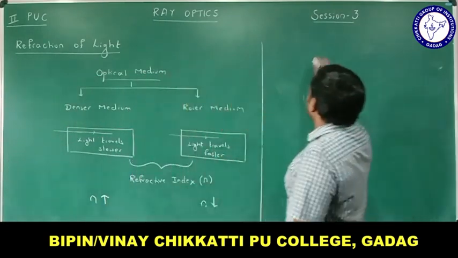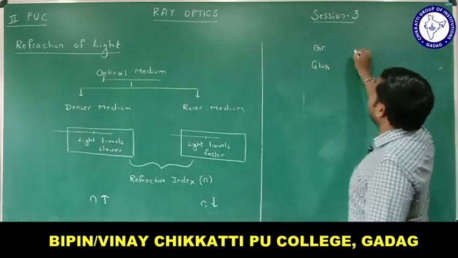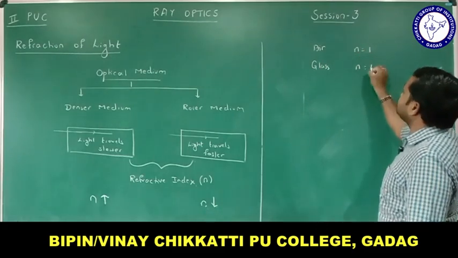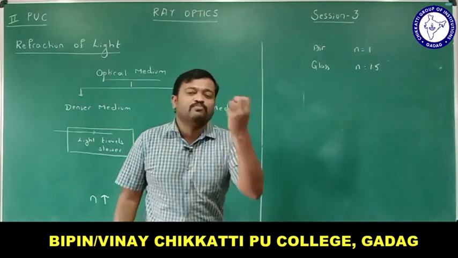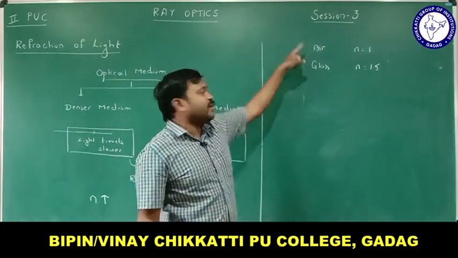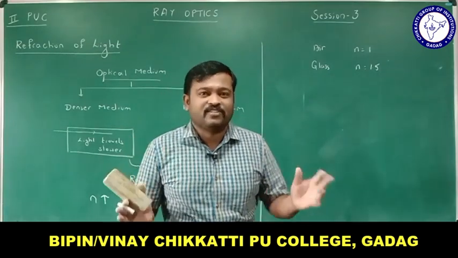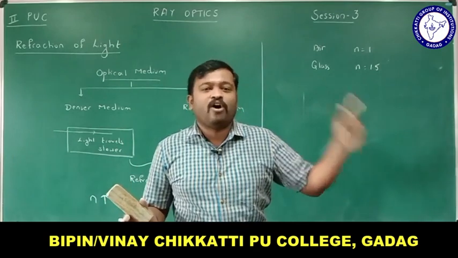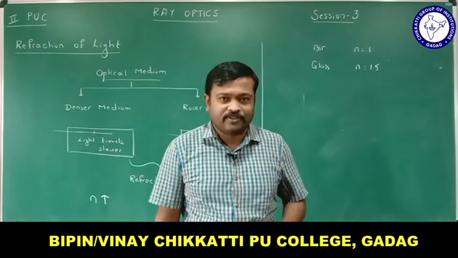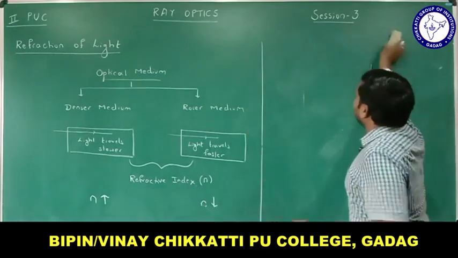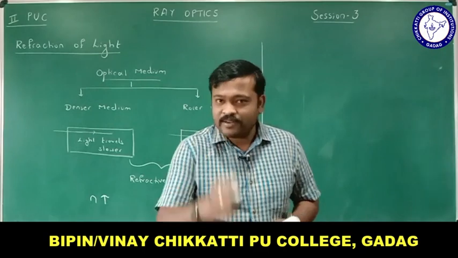For example, if I am speaking about air and glass, air's refractive index is 1, glass is 1.5. If I am considering like this, then which is the denser medium? The glass is denser than air, right? By knowing the refractive index, we can decide whether it is a rarer medium or denser medium. How to calculate this? All those things we will be learning in this chapter, right? So there are two kinds of medium, that is rarer medium and denser medium.